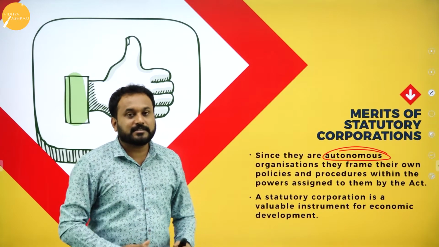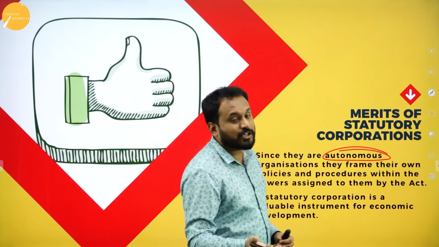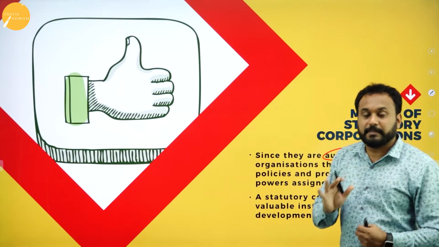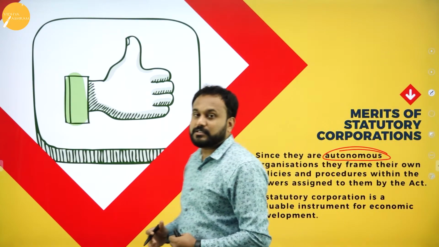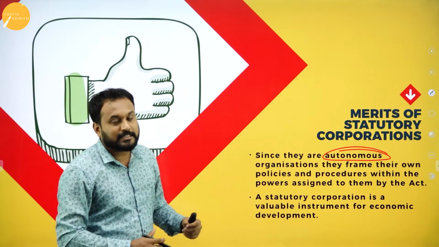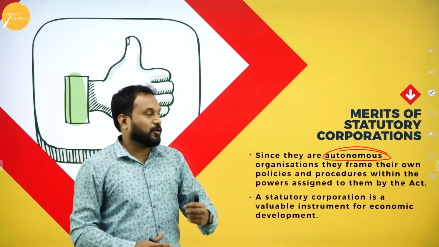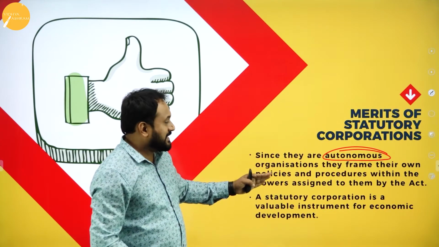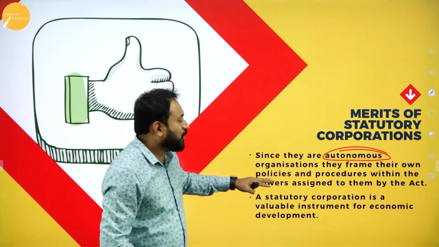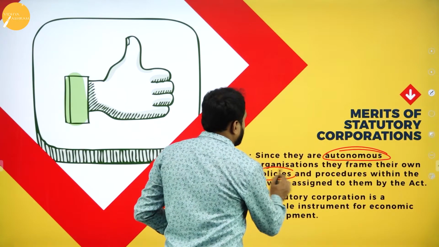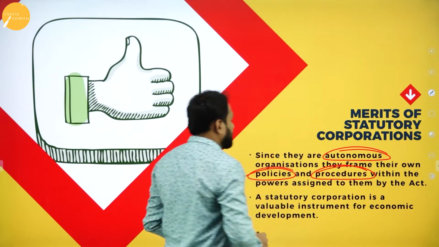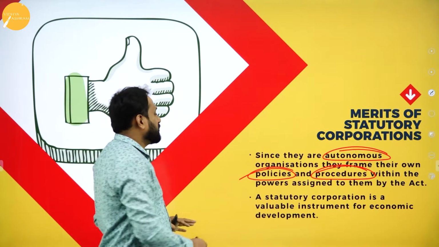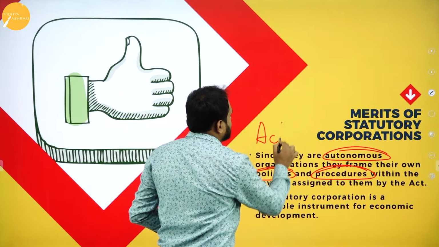The reason here is that the government has 51% or more of the shares than anybody else. That's why everything is in the control of the government. But the government will not interfere because of a special act passed in Parliament, that is the Rajya Sabha as well as the Lok Sabha. Since they are autonomous, the organization frames its own policies and procedures within the power assigned to them by the act. Whatever they do is because of that special act.